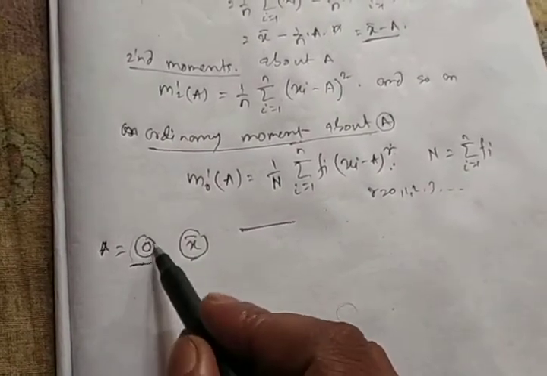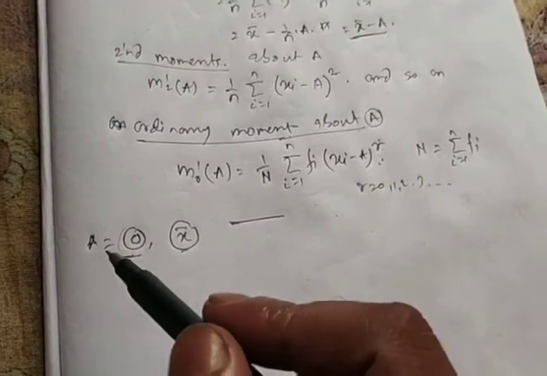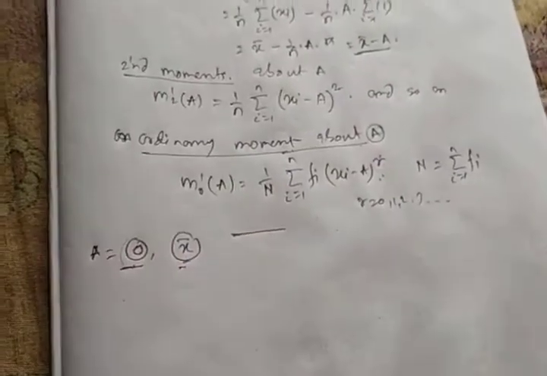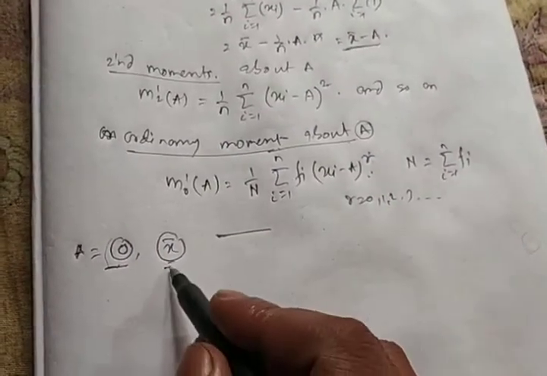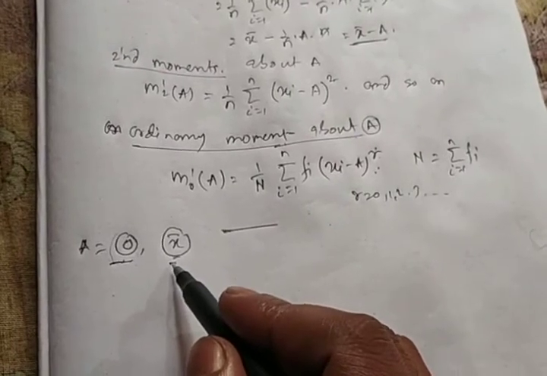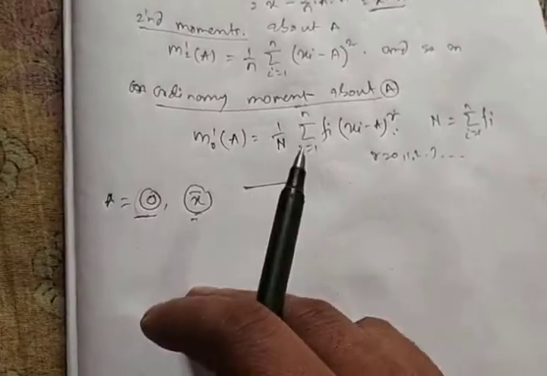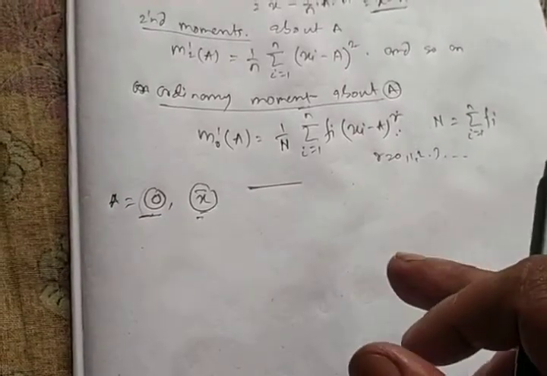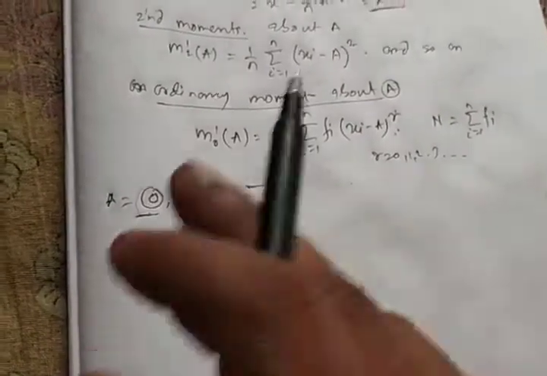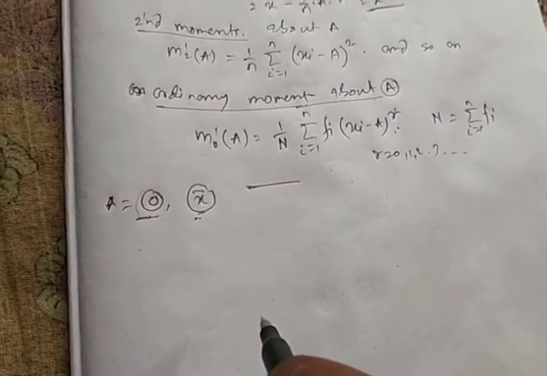For origin 0, the moments are called the raw moments. If the origin is x bar, that means the mean of the distribution, the moments are called the central moments. So raw moments are the moments about origin 0, and central moments are the moments about the arithmetic mean x bar.